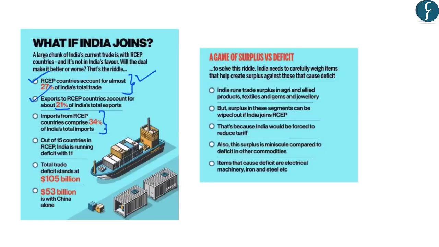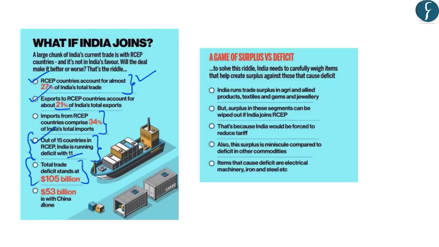So these figures reflect that these countries which are part of the RCEP are important trading partners of India. However, the biggest concern that India has is that out of the 15 countries in the RCEP, India has a trade deficit with almost 11 countries. And this total trade deficit stands at about $105 billion.